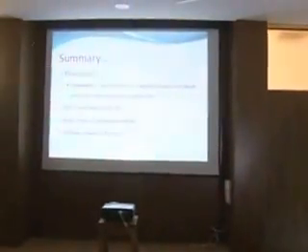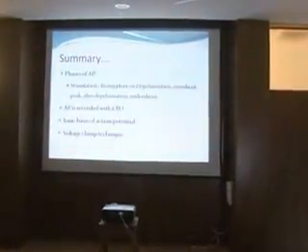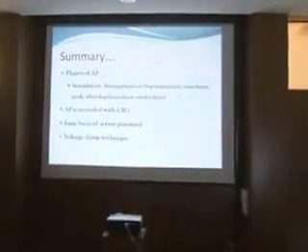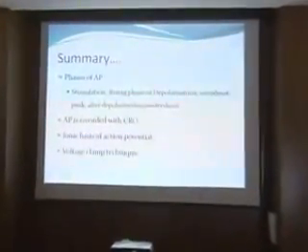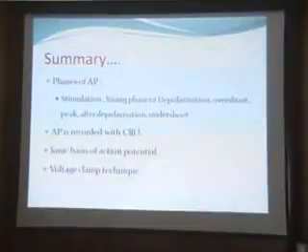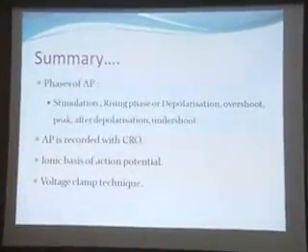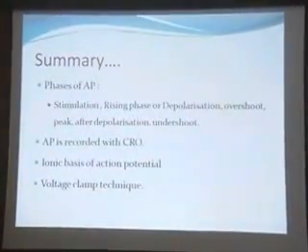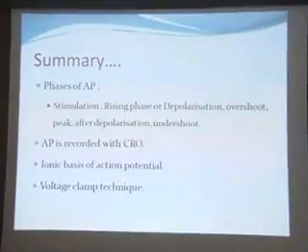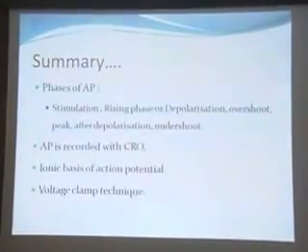Now coming to the summary. We have discussed the phases of the action potential: the stimulation, the rising phase or depolarization, the overshoot, the peak, after depolarization and undershoot. The action potential is recorded with the help of the cathode ray oscilloscope.